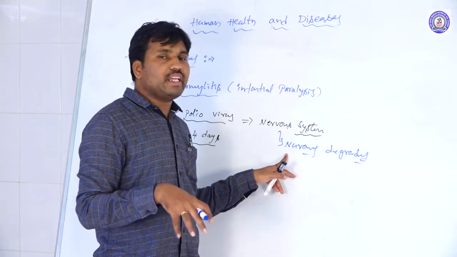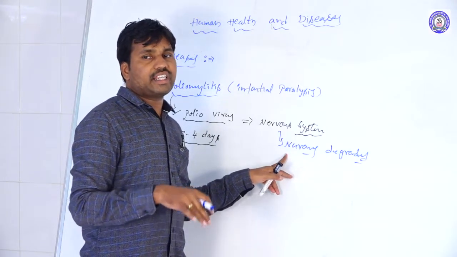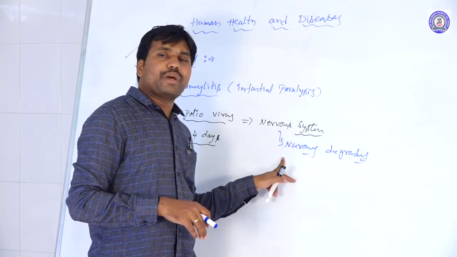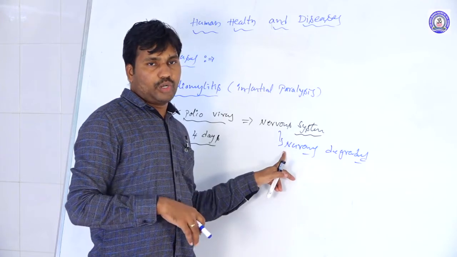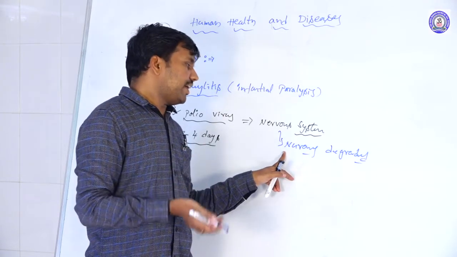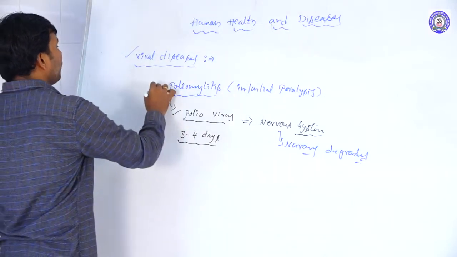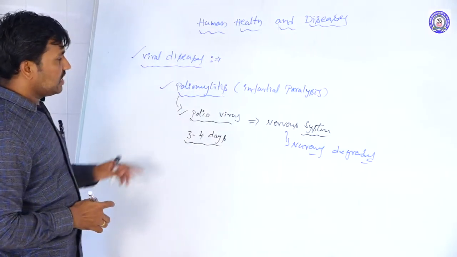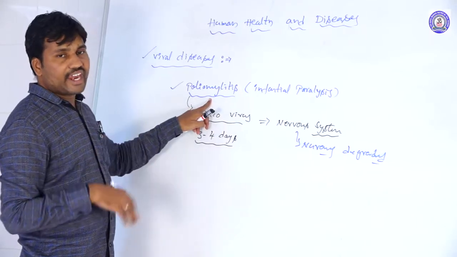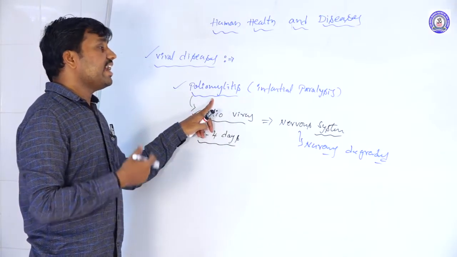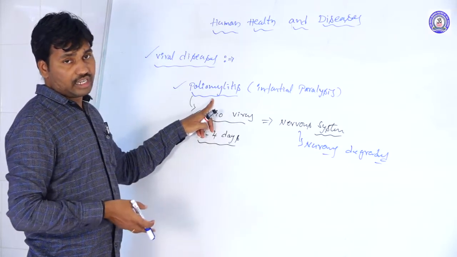Most probably the limbs, the legs and hands, are affected, so those parts do not come under neural control and paralysis occurs. This is how poliomyelitis infects infants, the children, and so it is called infantile paralysis.